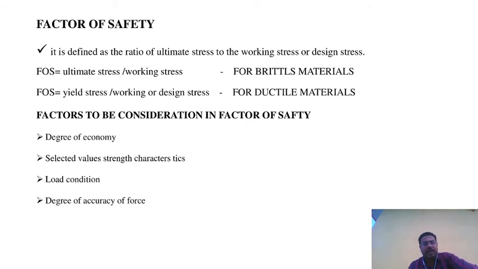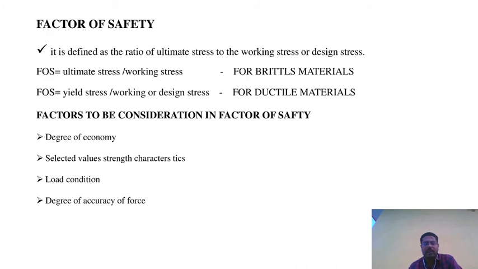Next, degree of accuracy of force. Degree of accuracy of force means where we apply the force on that particular machine, within the limit, whether on the middle, the edges, or at a particular point.